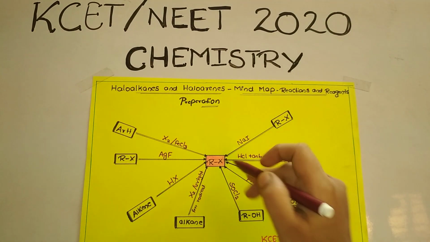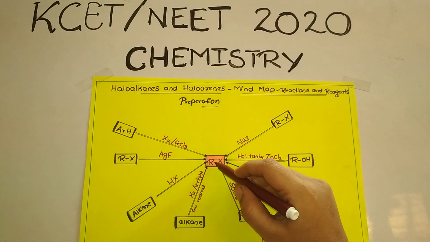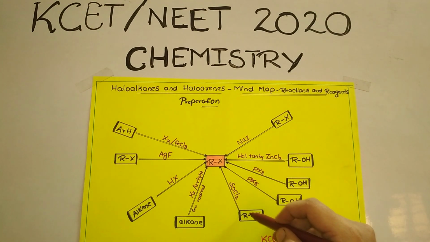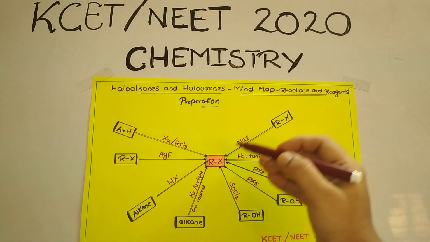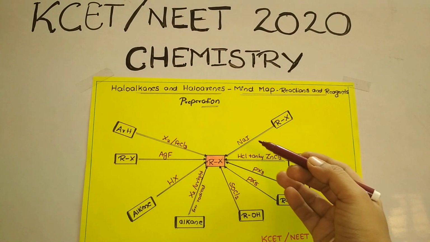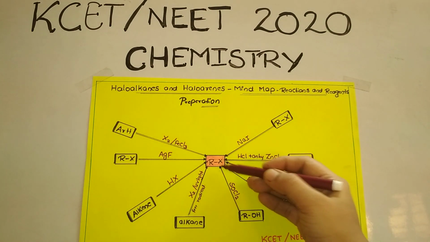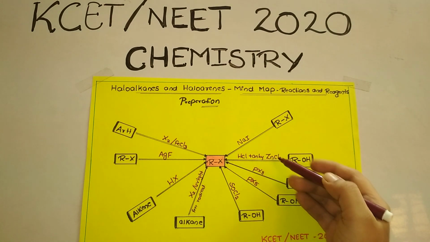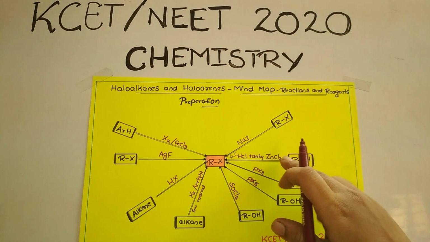So you could observe here, alkyl halide. Alkyl halide can be prepared from alcohol. You could observe that in all the four I have given the reactants over here. All the four are alcohols. So alcohols can be converted into an alkyl halide, or prepared in presence of HCl and anhydrous zinc chloride. HCl is nothing but what? The concentrated HCl and anhydrous zinc chloride.